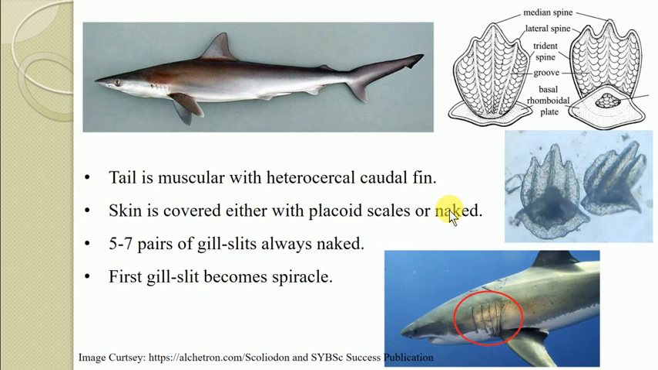The next character: there are 5 to 7 pairs of gill slits, and they are always naked. Naked in the sense that, in the previous lecture we have seen the fishes have gills for the purpose of respiration, which open outside the body with the help of gill slits, and their number varies from 5 to 7 pairs in different fishes. But in some fishes, these gill slits are covered by a structure known as the operculum, and in other fishes, these gill slits are naked, that is without operculum.